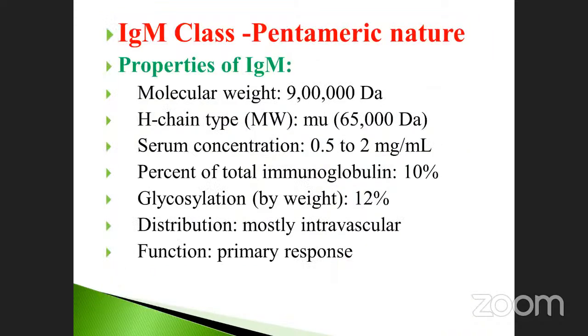What is the next one? Immunoglobulin M. It is also of pentameric nature, five units. Molecular weight 900,000 Dalton. Heavy chain type mu, 65,000 Dalton. Serum concentration 0.5 to 2 mg per ml. Percentage of total immunoglobulin 10% only. Glycosylation 12%. Distribution mostly intravascular. Immunoglobulin G is extravascular and intravascular, but in this category it is intravascular only. Function, it is also primary response.